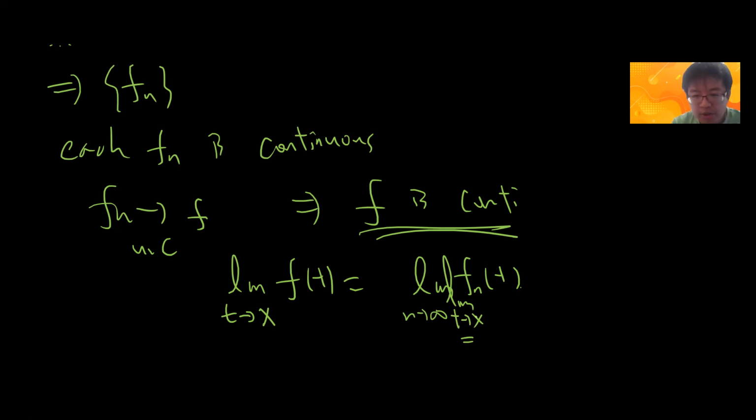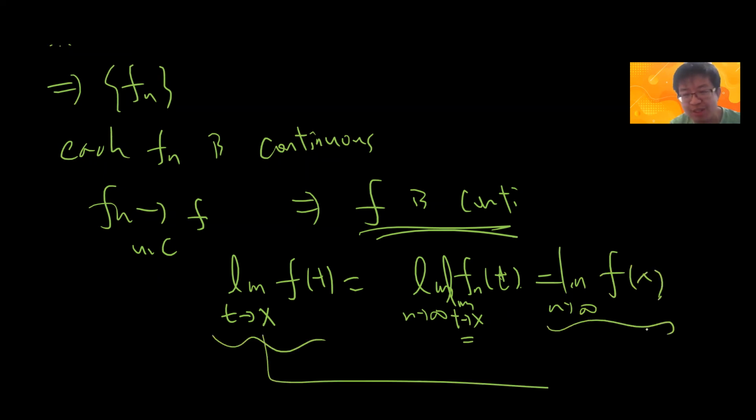Because each f_n of t is continuous, right? So this guy will be continuous, so f_n of x will just be f of x, right? So sure, you get exactly the continuous. Okay, let's go to a proof.